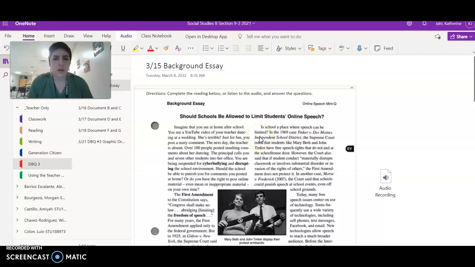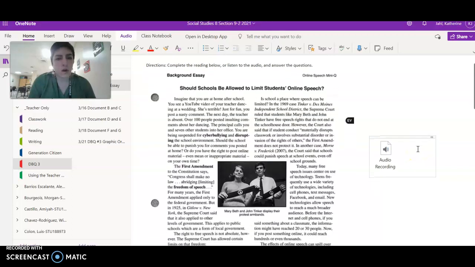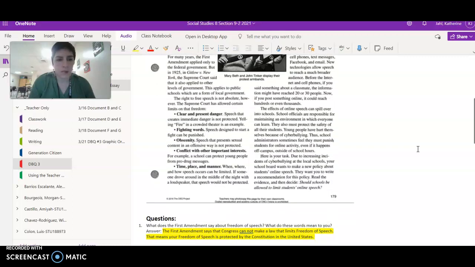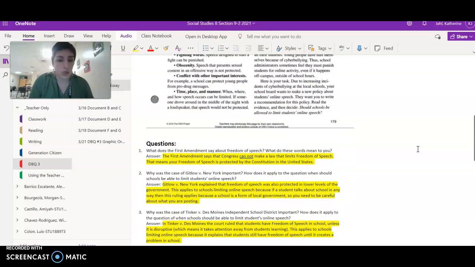All right, so today I'm going to go over the answers to some of the documents that we looked at over the last couple days. So the first one is the background essay. This is from 315. So I have the answers highlighted here. I'm just going to talk through them. And then if you don't have these answers, or if you like the way I wrote them, please make sure you fill in the information that you need.